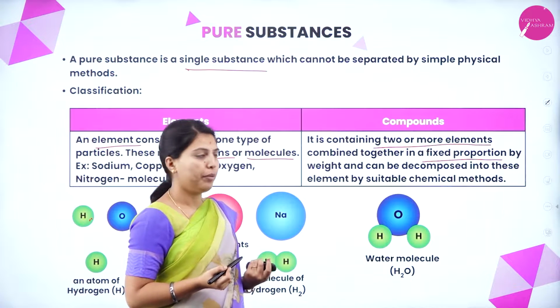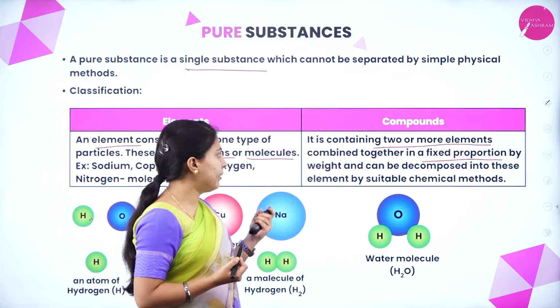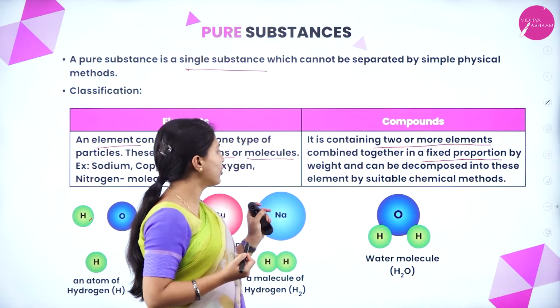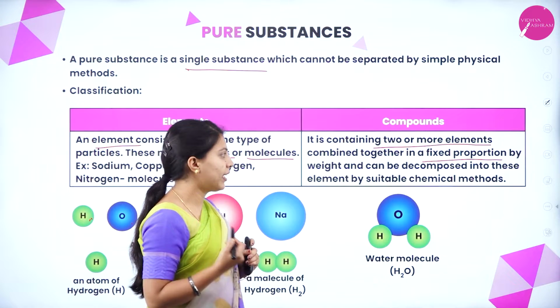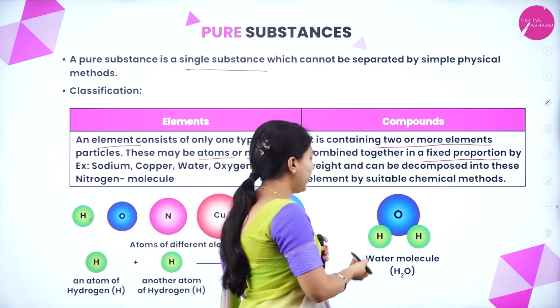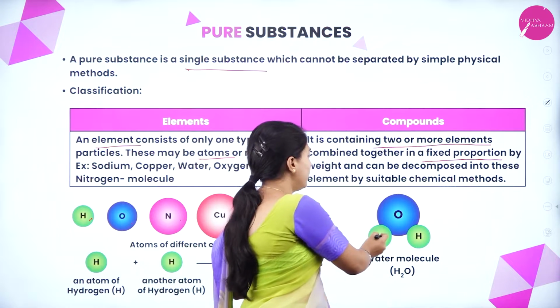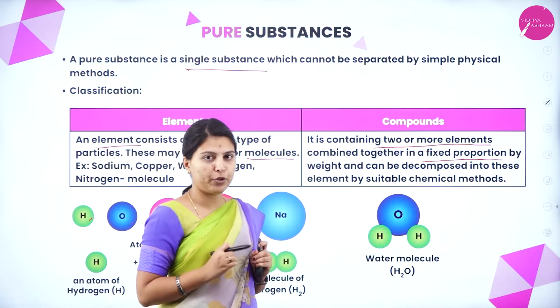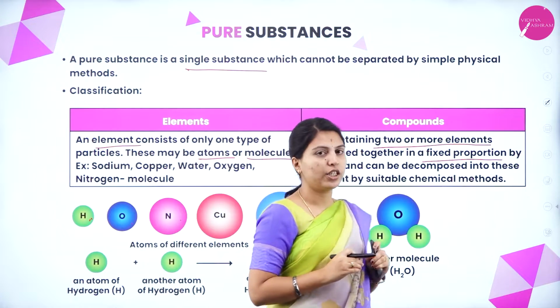Take the water molecule, here 2:1, right? It is a fixed proportion. That's why we call it a compound.